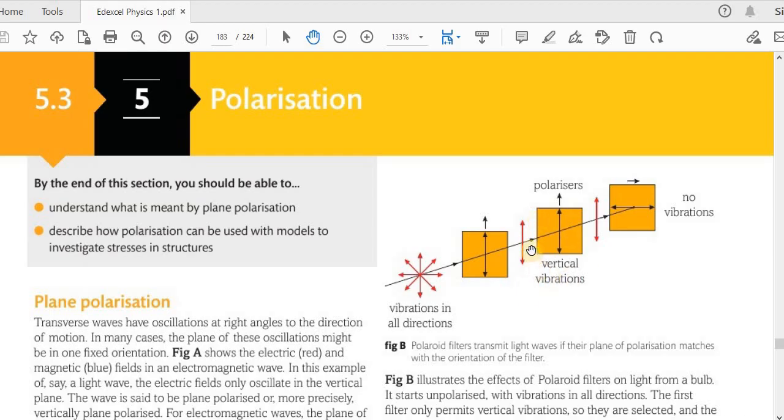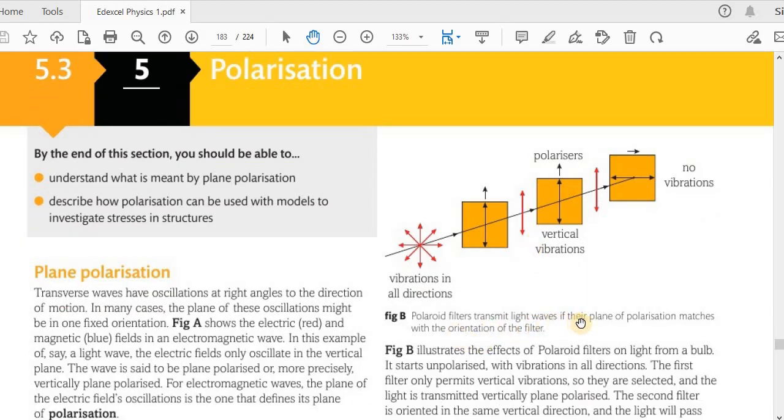So here we can say it's polarized in addition to being plane polarized. So Polaroid filters transmit light waves if their plane of polarization matches with the orientation of the filter.